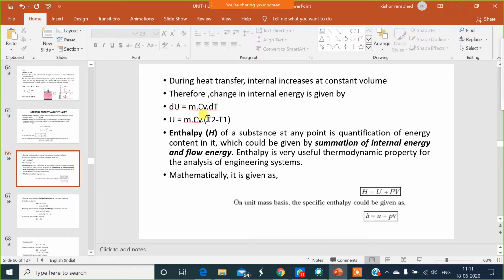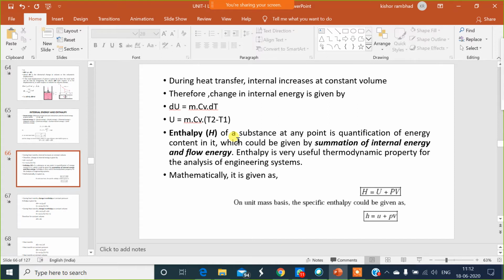Also, the change in internal energy depends upon the content, meaning mass, and the specific heat of that substance. Specific heat of that substance means the ability to carry the heat. If we define the specific heat, there are two types of specific heat: specific heat at constant volume and specific heat at constant pressure. Specific heat at constant volume is written as Cv and specific heat at constant pressure is written as Cp.